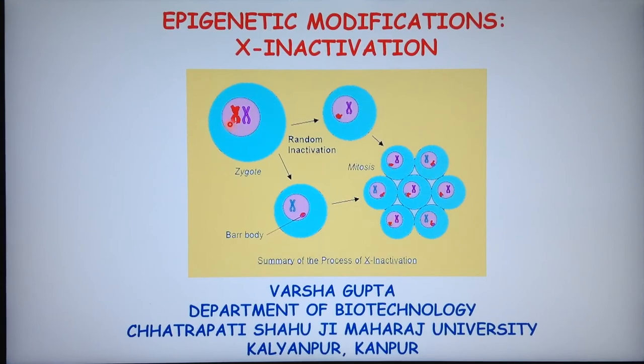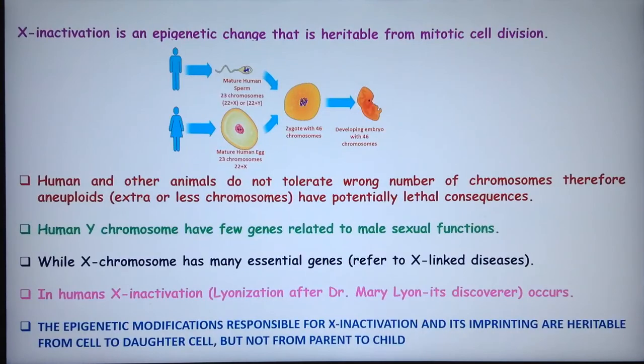So we can see this is the red and purple. The red chromosome remains condensed throughout the cell cycle. So that is called X inactivation. X inactivation is an epigenetic change that is heritable through mitotic cell division. Genomic imprinting is heritable from parents to offspring, but X inactivation is heritable through mitotic cell division.